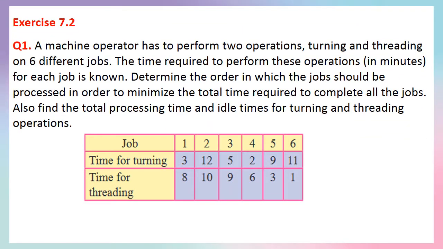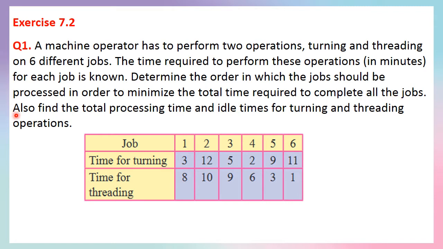Exercise 7.2. Question number 1. A machine operator has to perform 2 operations, turning and threading, on 6 different jobs. The time required to perform these operations in minutes for each job is known. Determine the order in which the jobs should be processed in order to minimize the total time required to complete all the jobs.